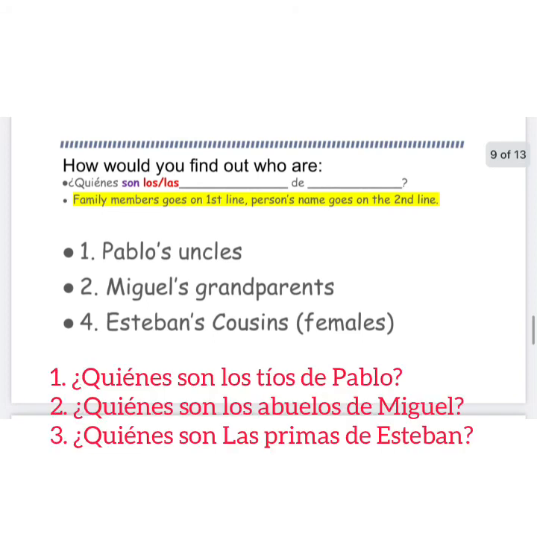If you wrote, ¿Quiénes son los tíos de Pablo? And ¿Quiénes son los abuelos de Miguel? As well as ¿Quiénes son las primas de Esteban? Then you are correct.